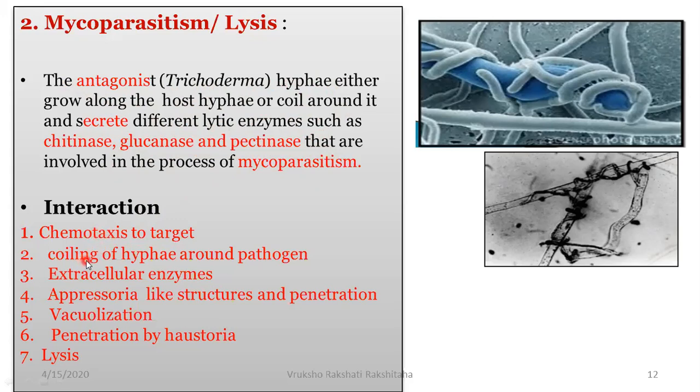Then coiling of the hyphae around the pathogen takes place. Extracellular enzymes, that is chitinase, glucanase, and pectinase, are produced. Appressoria-like structures are produced, with the help of which it penetrates the pathogen. Penetration happens even by haustoria. Then vacuolization of the pathogen takes place, and finally lysis of the pathogen takes place.